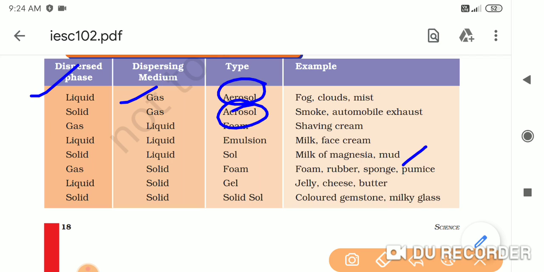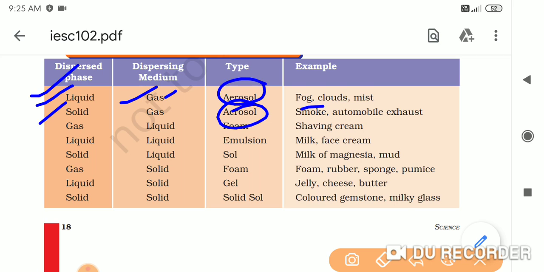So how is this fog formed? It is formed by water droplets, which are liquid, and these droplets are called the dispersed phase. Dispersed means spread, something that is spread in something else. So liquid is spread in a dispersing medium, and the dispersing medium is gas. In the atmosphere, these water droplets are spread. So the dispersed phase is liquid, the dispersing medium is gas, and gas means air. In the air, these liquid particles are spread, and that forms the aerosol.